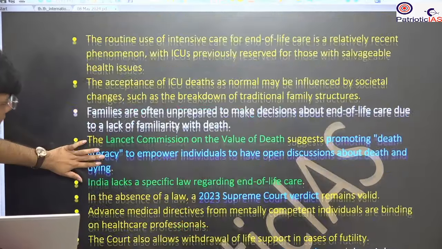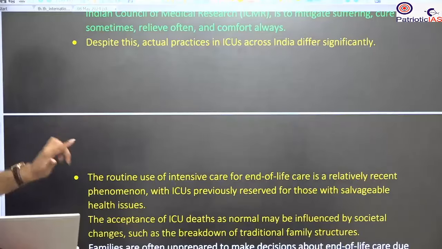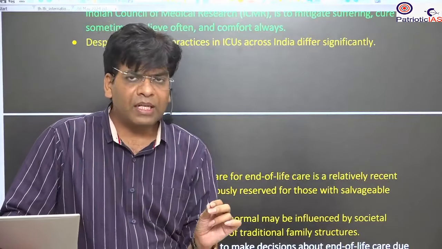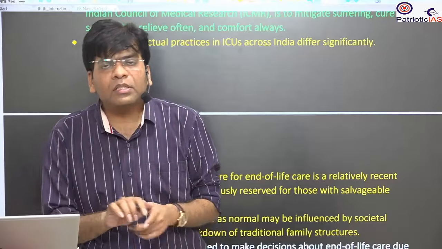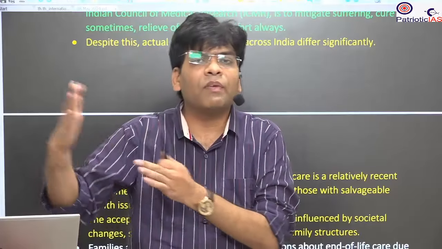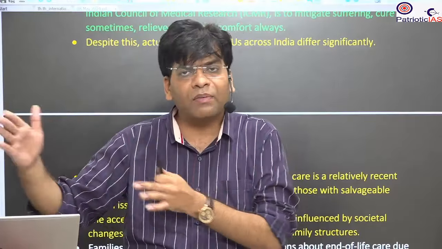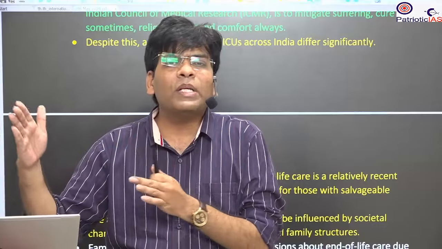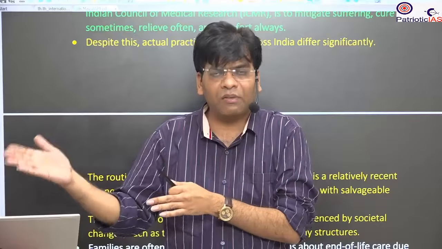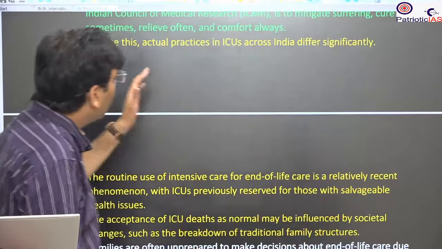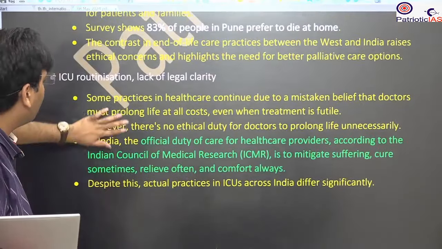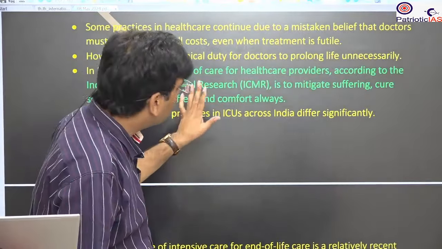So the writer is saying that even active euthanasia should be allowed in India, because in many cases, when the medication support is withdrawn, people survive for a few days, and those days of survival are not good. That is so painful, and there are so many complications and suffering, and that's why the writer wants to support active euthanasia as well. However, the judiciary does not allow for that. So this is all about this news article.